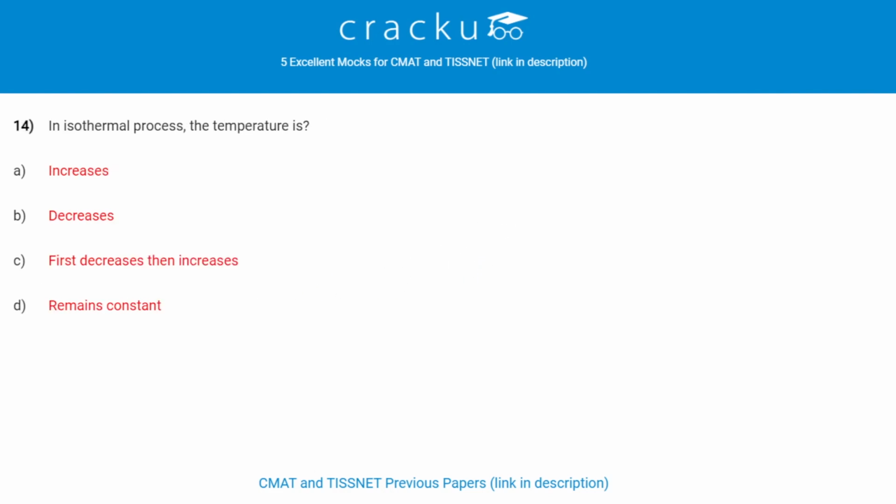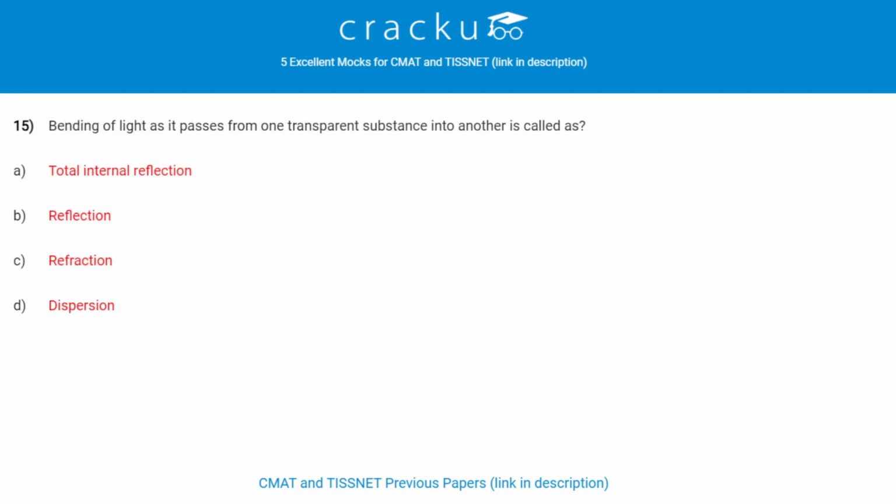Next question. In isothermal process, the temperature is, let's see what is isothermal process. If the changes are taking place in a system in such a way that temperature of the system remains constant throughout the change, then the process is called as isothermal. Therefore, it remains constant. Bending of light as it passes from one transparent substance into another is called as? It is called as refraction.